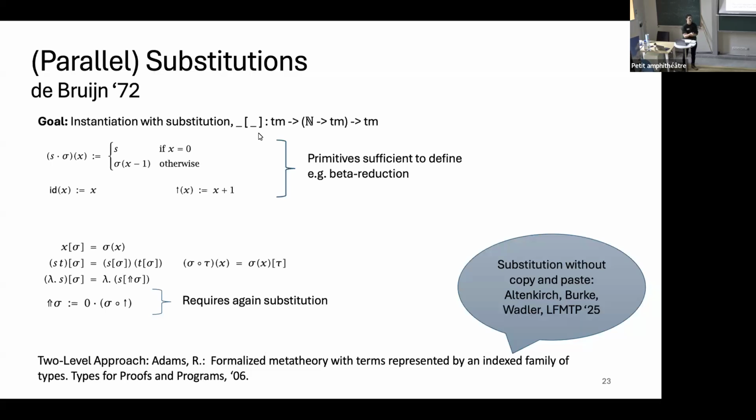And then we can define instantiation with substitutions after. There is a current paper at this year's LFTP. One of the authors is in the room. How to do this without this two-level approach. This doesn't work in Rocq. Like it would work in Rocq, but it would be more complicated.